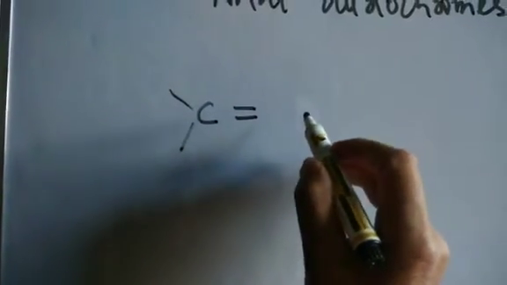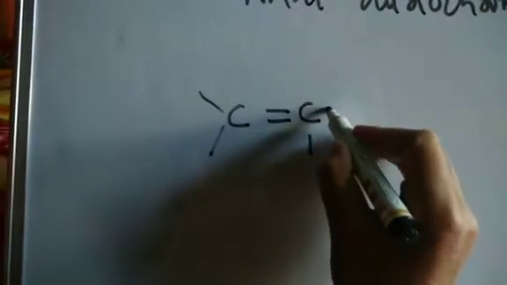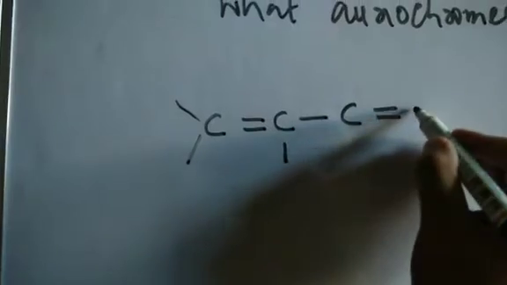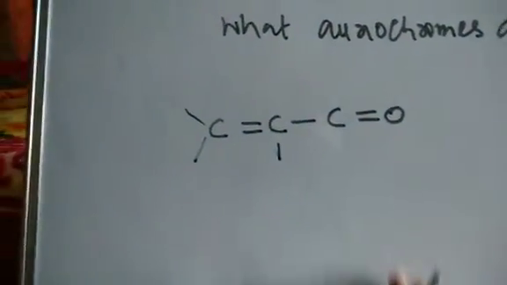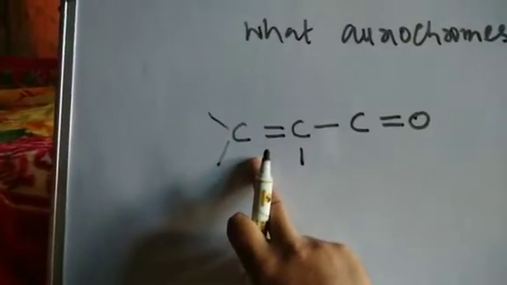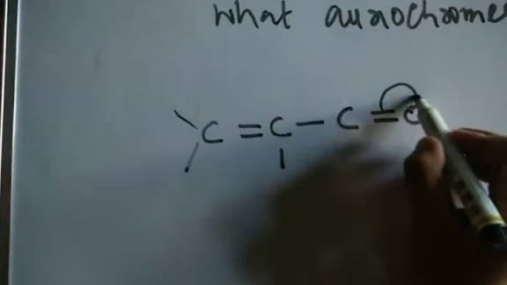This is a hypothetical compound I'm drawing here, a cinnamyl type compound. So you have a carbonyl group here, you have a double bond here. In this case you have conjugation because of alternate single and double bonds.